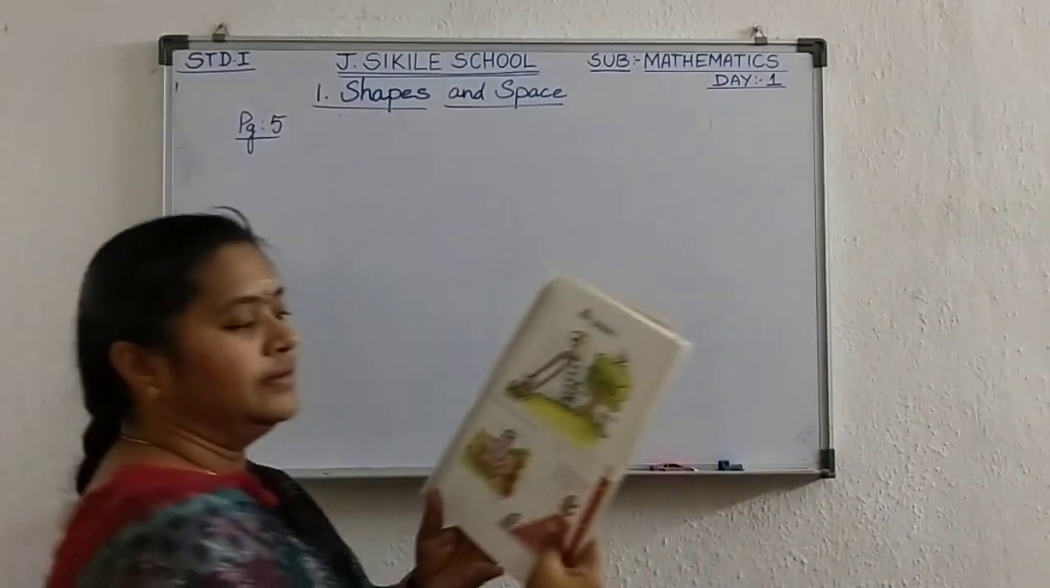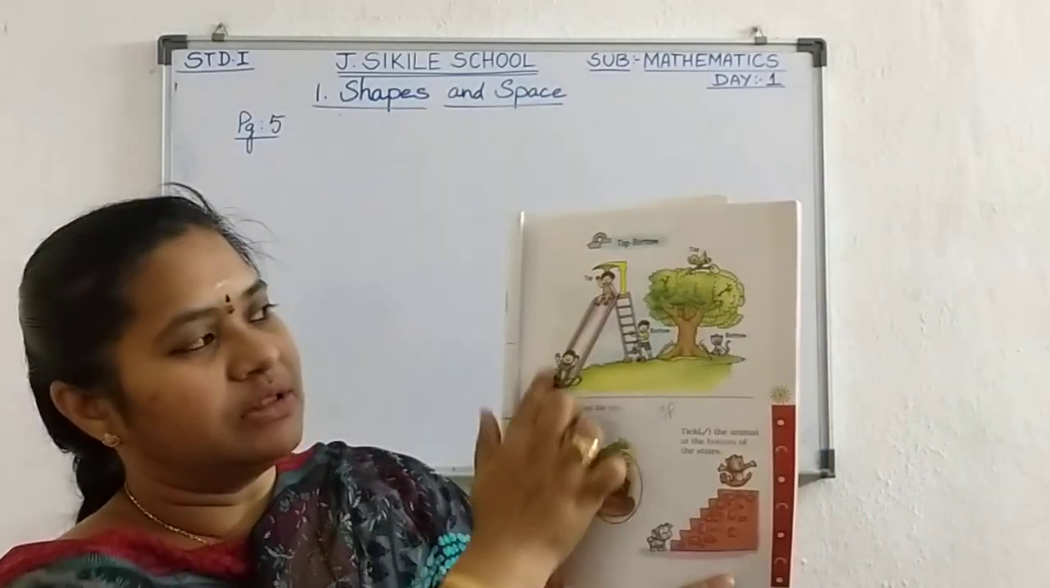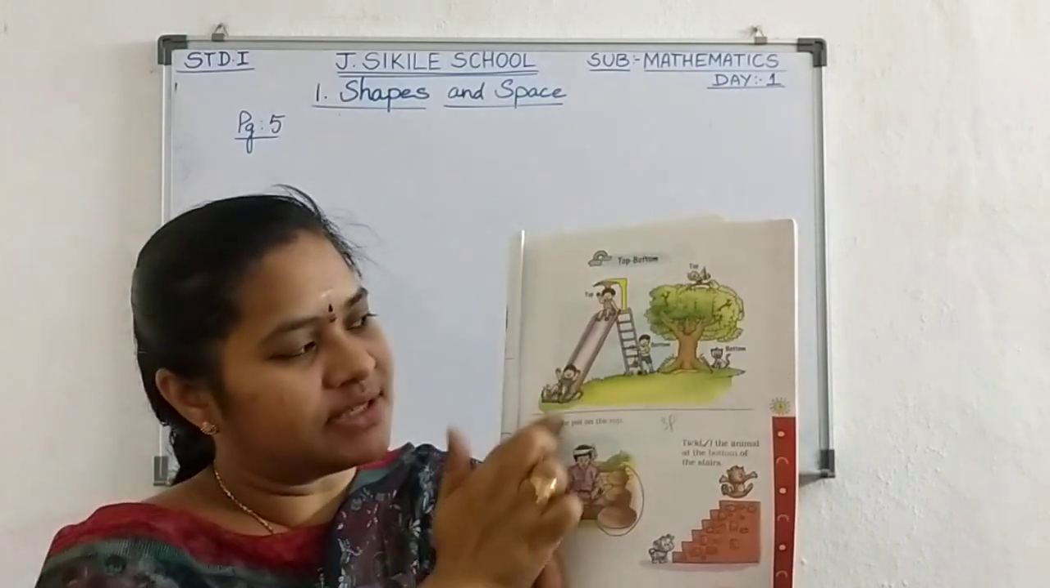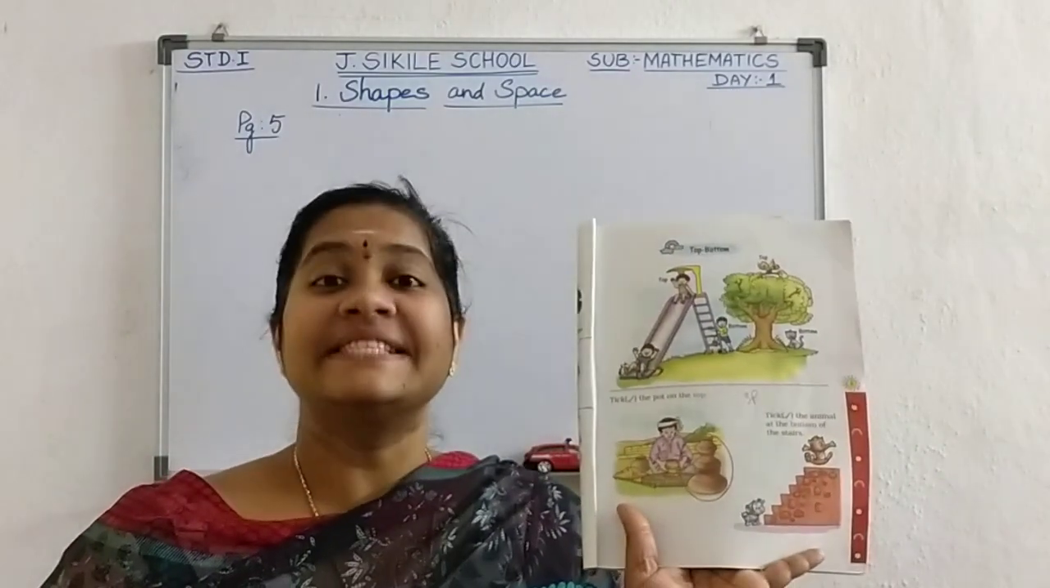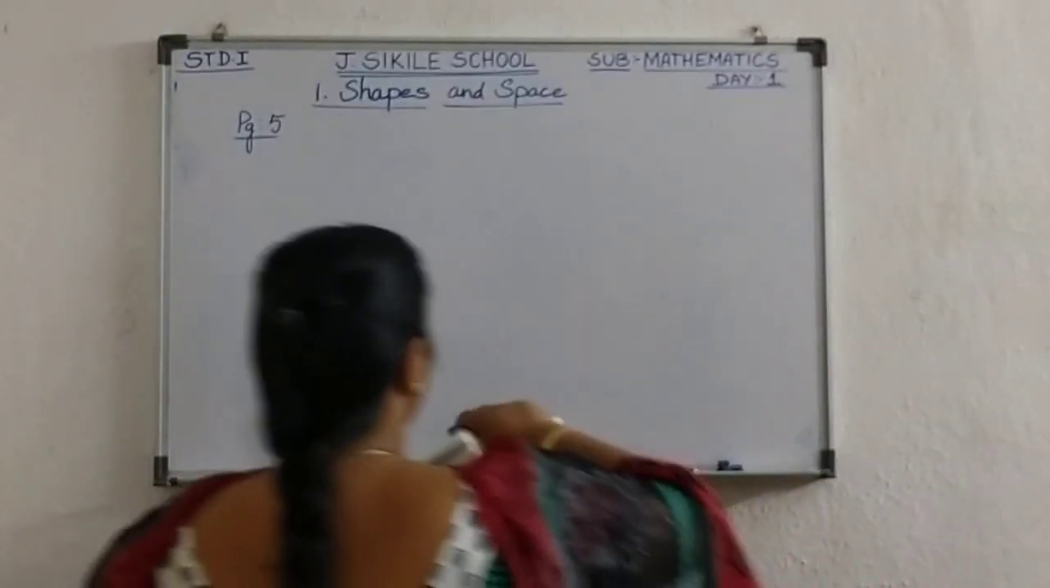Now, here, have you gone to park any time? See in this page, the children are playing here. Have you gone to park? What is this? The slide. What is this? The slide. How is the slide here?